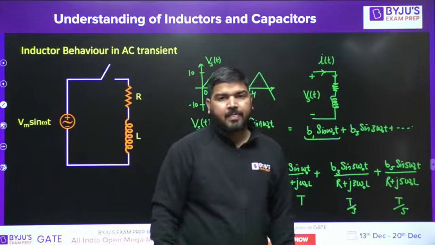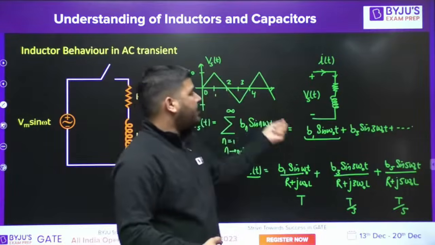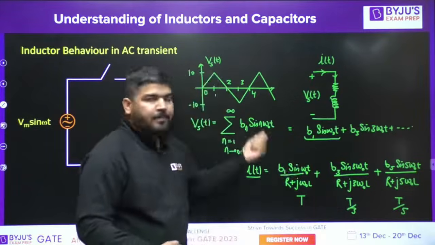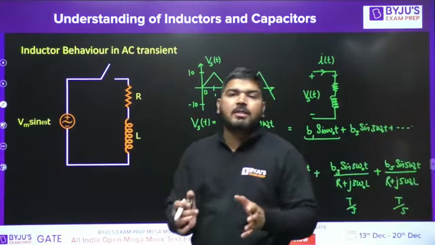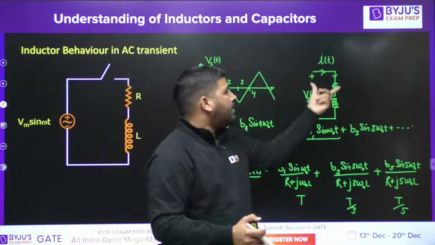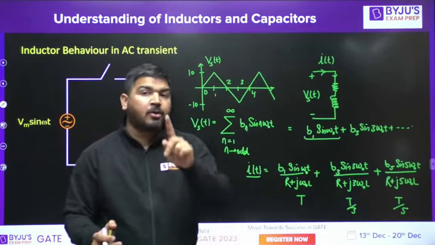You can see that whatever the period of this wave is, the same period will be for the current. So you can say that whenever the source is periodic, under steady state, the current in an RL circuit will also be periodic, but not in L.